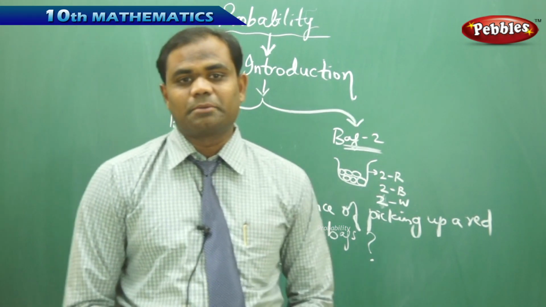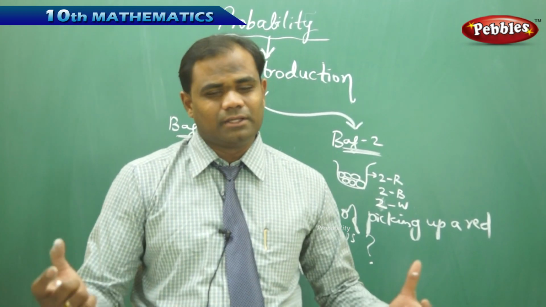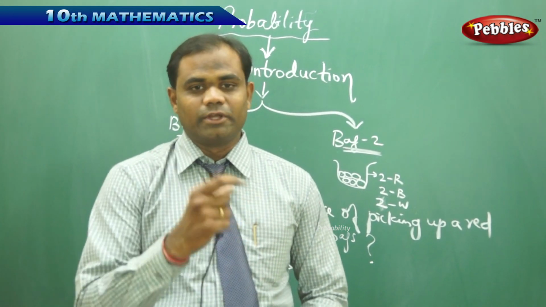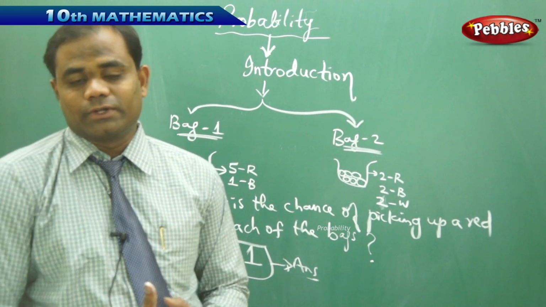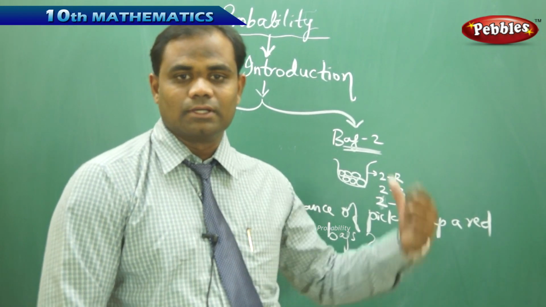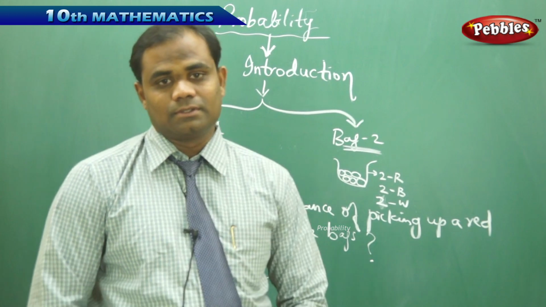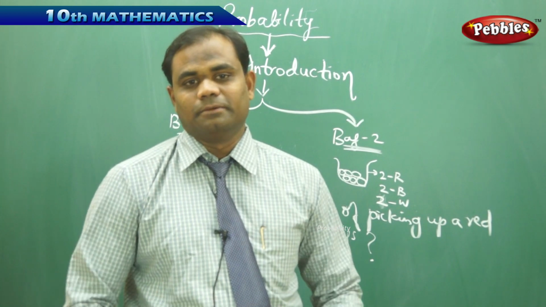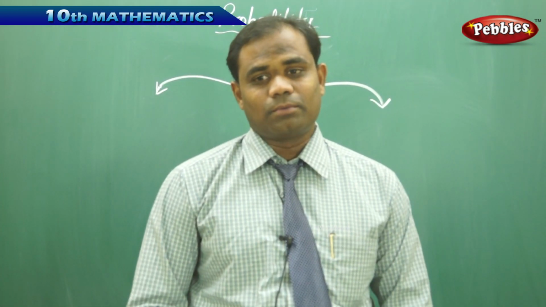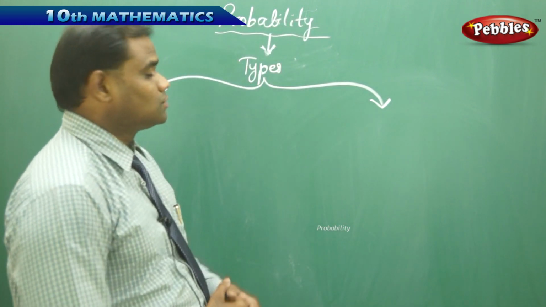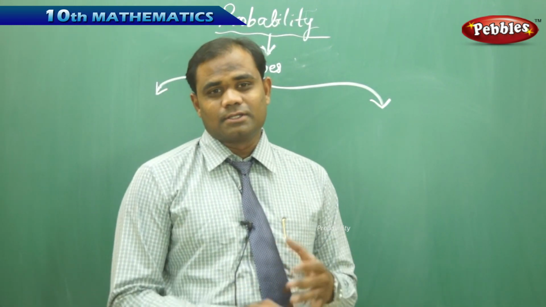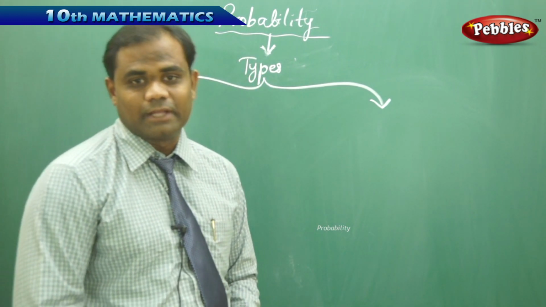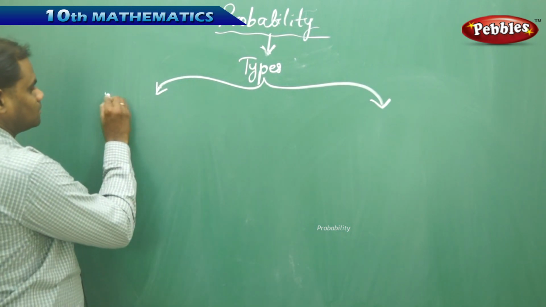So this is how we understand probability in daily life connected with many problems. But what is the exact definition or the exact formula through which we can identify the probability or chance of happening and not happening using real life situational problems is what we're going to discuss in this session. Probability connected with the formulae. Now let's see the types of probability. Here we have 2 different types of probability, the experimental probability and the theoretical probability. So let's see each of them, the different types of probability.